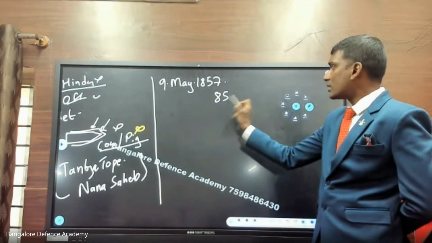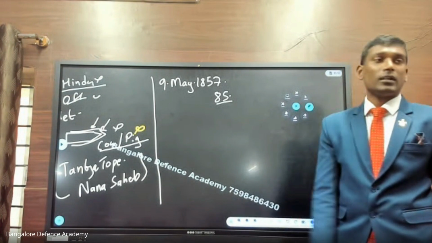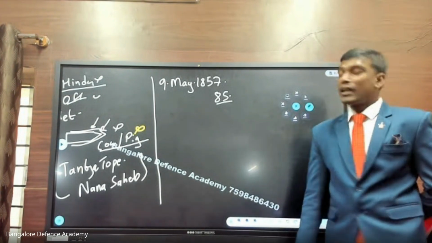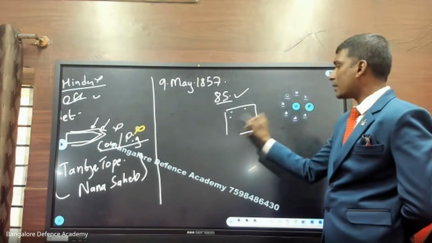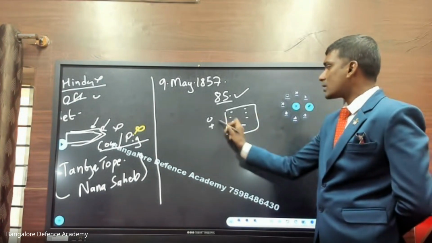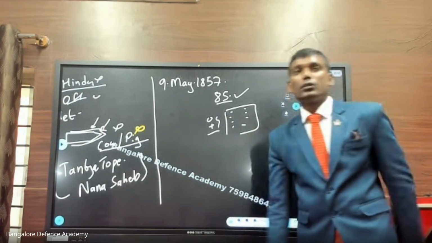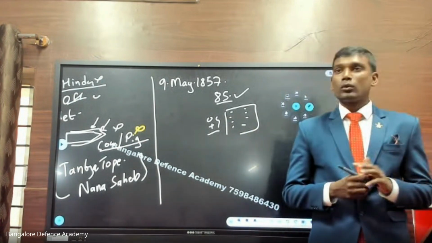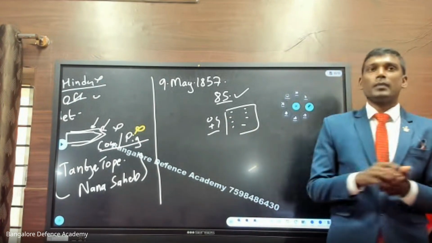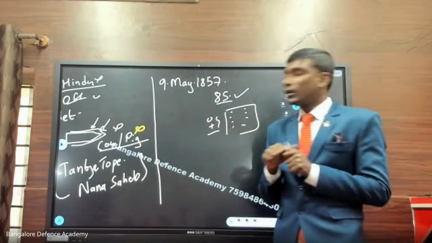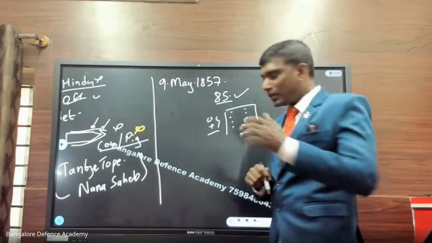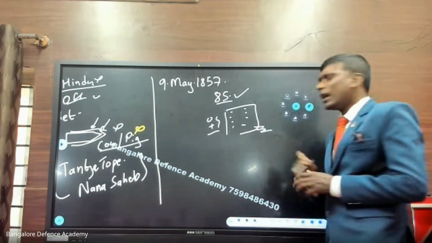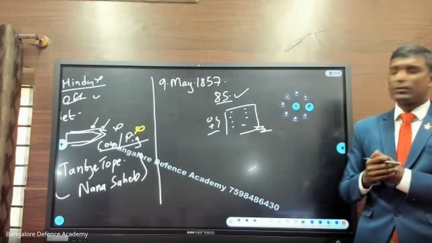85 Indian soldiers were court-martialed. There was action taken against them. So 85 soldiers were called for a parade, and the British officers told them that those who do not sign this agreement will be court-martialed. So many of them were punished and sent to jail because they didn't obey the British orders. Some of them agreed and stayed outside. So all this was going on.